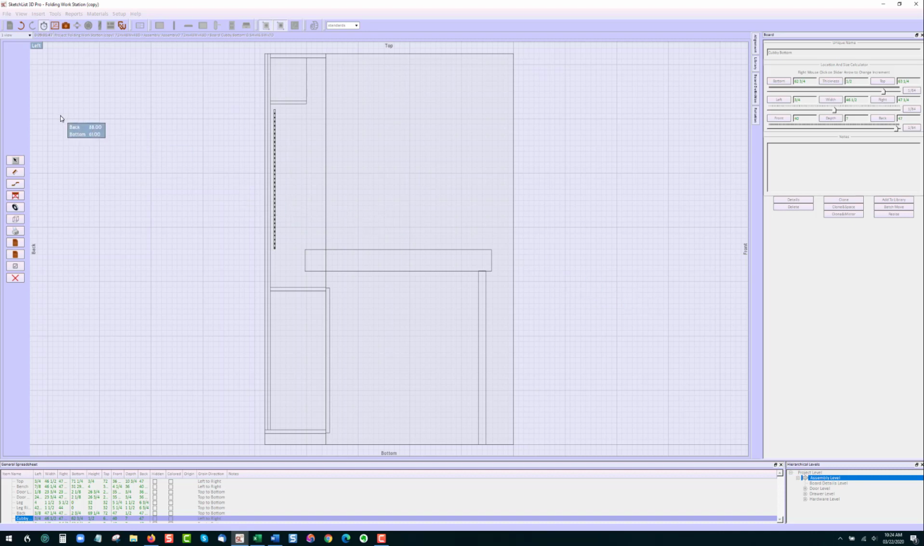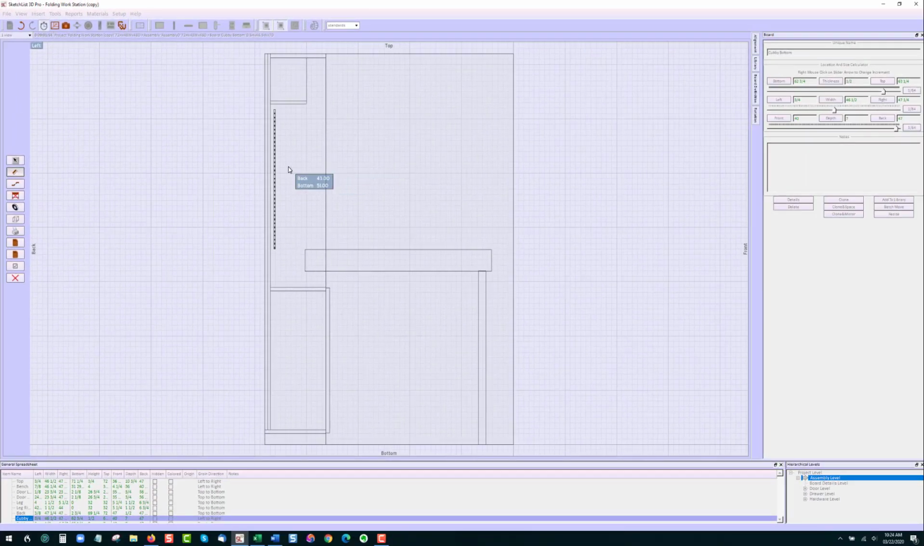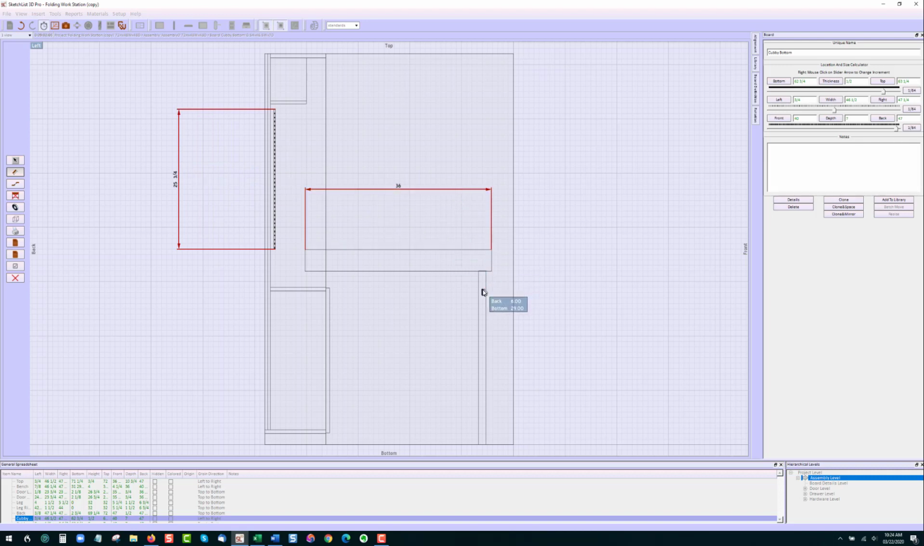Now there are two types of dimensioning you can do. One is line by line, so you select that button and then pick the line of the item that you want to know the size of. If I want to move that line, I just pick the arrow and take that, move it in another direction.